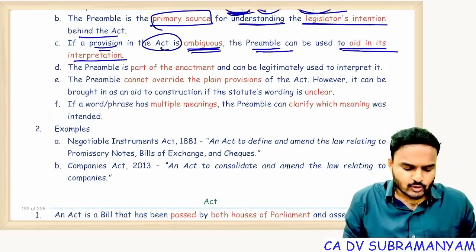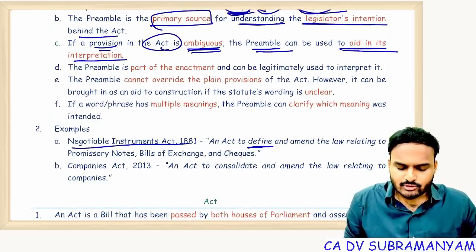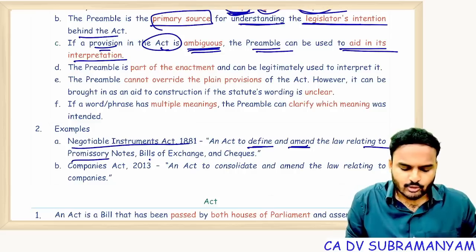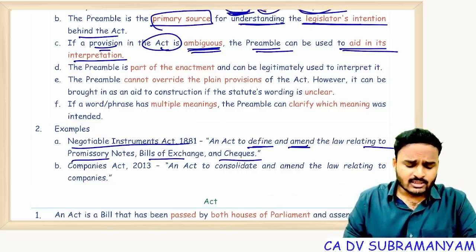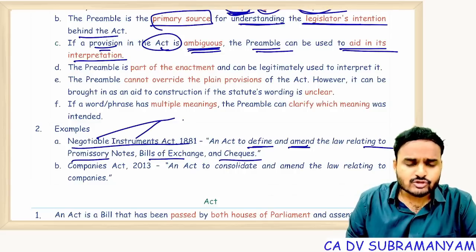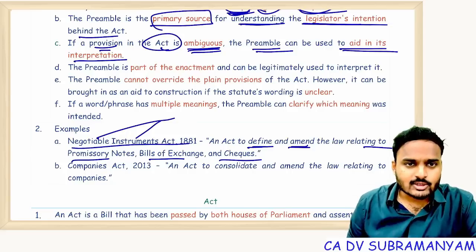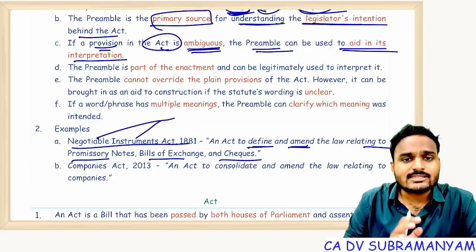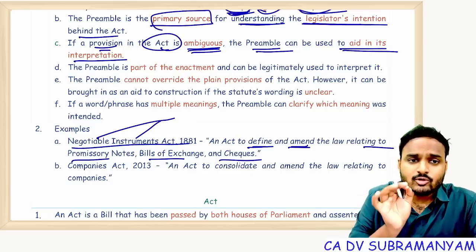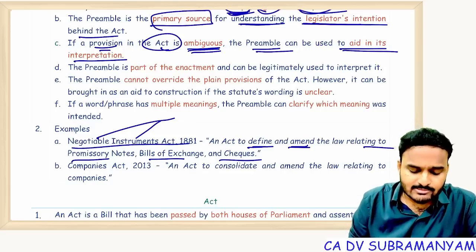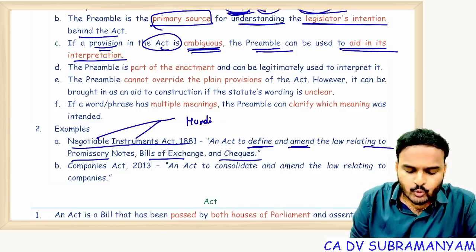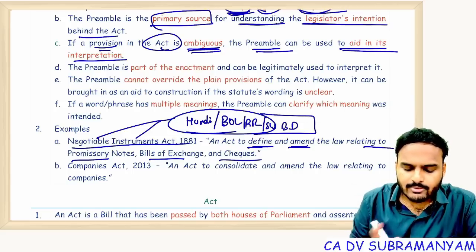For example, if you take the Negotiable Instruments Act, the preamble is: an act to define and amend the law relating to promissory notes, bills of exchange, cheques. Generally, a negotiable instrument means an instrument capable of creating rights and obligations on the parties thereto. If it is freely transferable, we call it a negotiable instrument. Looking at the words negotiable instrument, sometimes we think of hundis, bills of lading, railway receipts. Shares, warrants, bearer debentures will also become negotiable instruments.